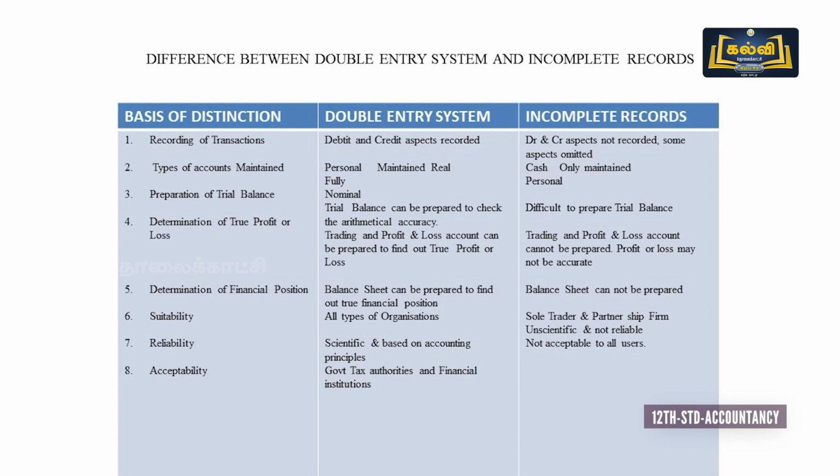Next we pass on to reliability. This double entry system is purely scientific and based on accounting standards. So these accounts are accurate. But incomplete records are not acceptable to all users. Then acceptability: government authorities, tax authorities, all financial institutions accept the recording of accounts under double entry system, but incomplete records are not acceptable to all users.